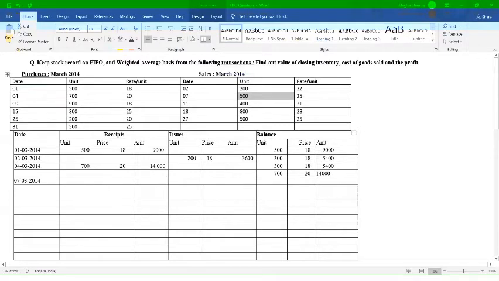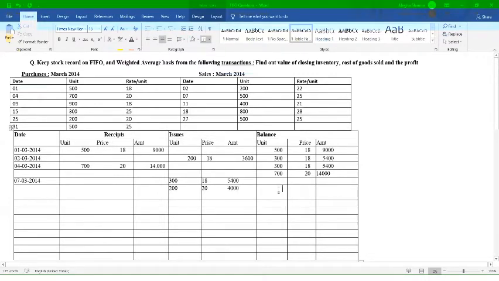To sell these 500 units, you have 300 units that came in first, so you will issue those first, and then you will issue the remaining units, right? So in case of issue, we write 300 units at the rate of 18. The remaining 200 units are at the rate of 20, which is your latest price. So 300 units at 18 will be 5,400, and 200 units at 20 will be 4,000, right?